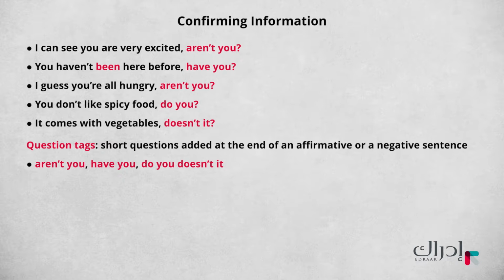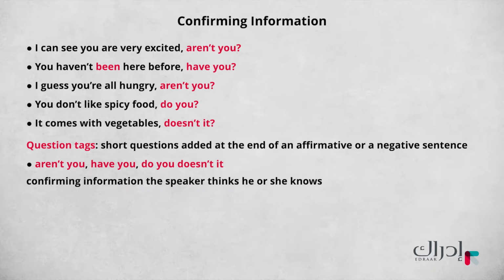They could be used as real questions asking for certain information, but they're often used for confirming information the speaker thinks he or she knows. The meaning of the question tag depends on how you say it. If it's a real question for information, your voice goes up. If you think you already know the answer and are just looking for confirmation or agreement, your voice goes down.